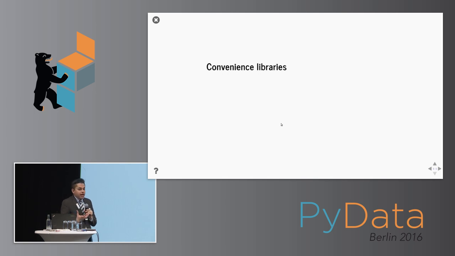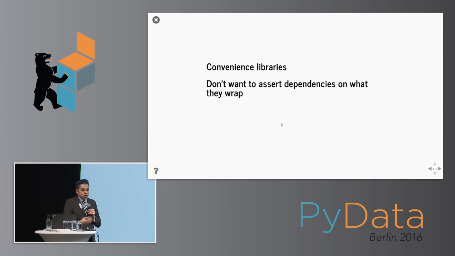If you were to create that dependency, then every single time something in Matplotlib changes, the pandas authors would have to change the arguments that their functions take. But they don't care about what arguments are being passed down the line to Matplotlib. So instead, what they want to do is they just want to very lightly wrap the underlying functionality, give you a slightly nicer interface to it, but not block you from doing anything with the core library that you could do if you were using it directly.